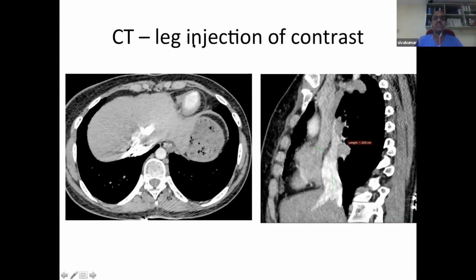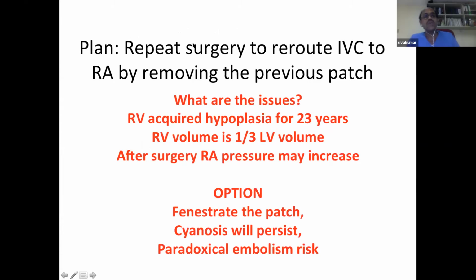And so what is the plan now? So we can repeat a surgery to reroute the inferior vena cava back into the right atrium by removing the previous patch. But what are the issues? There is an RV acquired hypoplasia for the last 23 years, and RV volume is 1/3 of LV volume. So after the surgery, RV is going to be inadequate, and so RA pressure will increase.